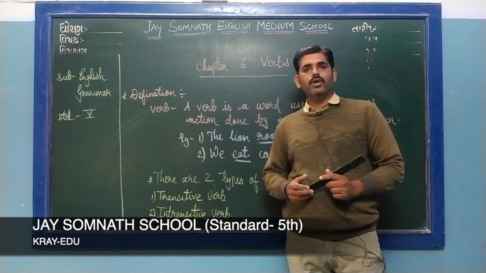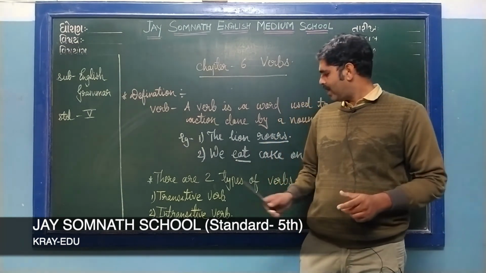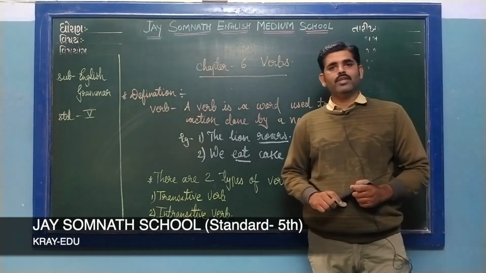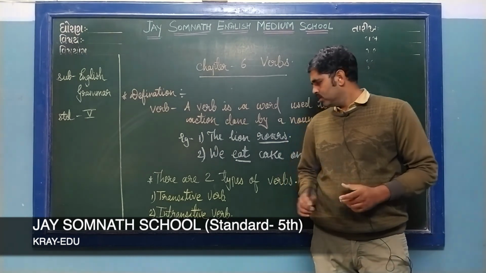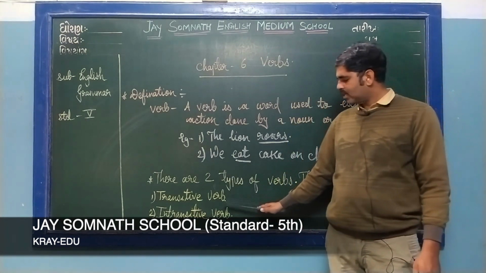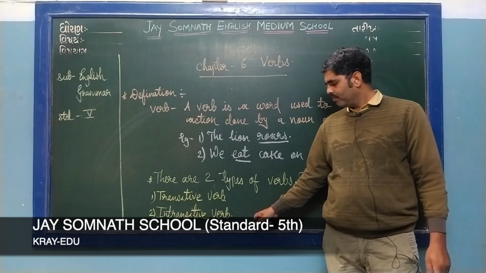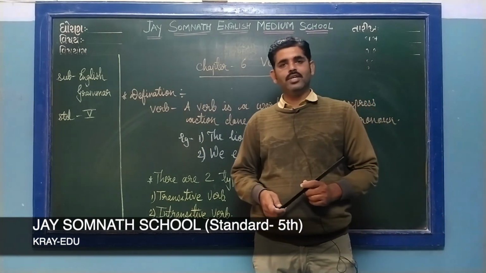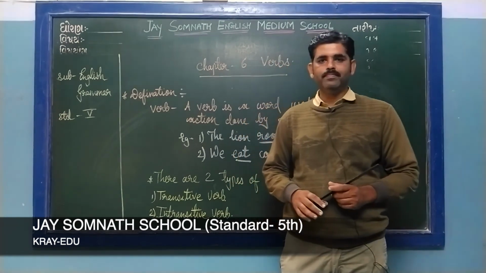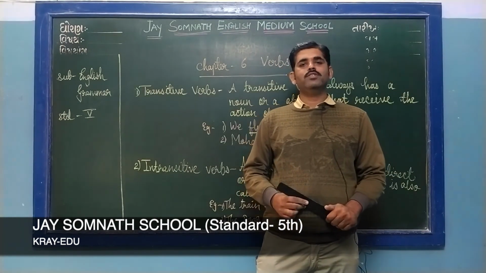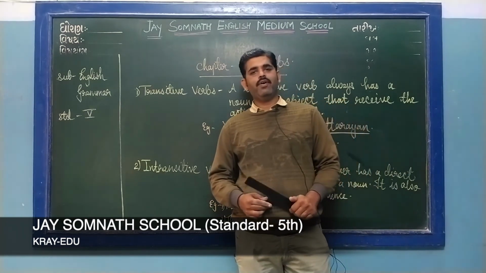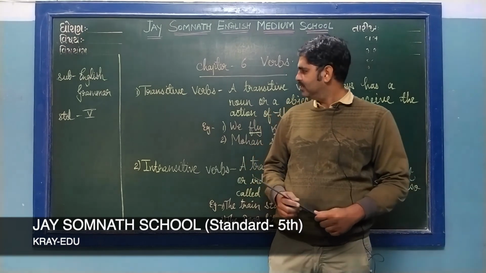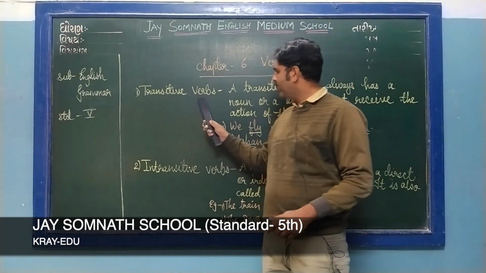Now we are going to learn in detail about verbs. There are two types of verb. Whatever sentences there are, the sentences have two kinds of verb: the first one is the transitive verb and the second one is the intransitive verb. In this lesson we are going to learn in depth about transitive and intransitive verbs. So let's learn in detail about transitive and intransitive verbs.